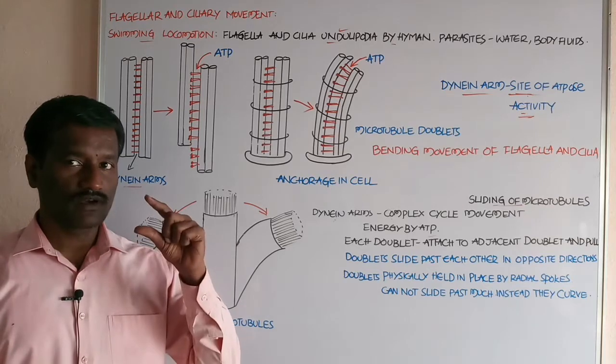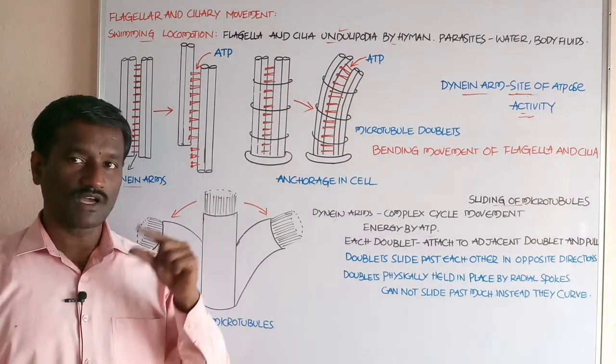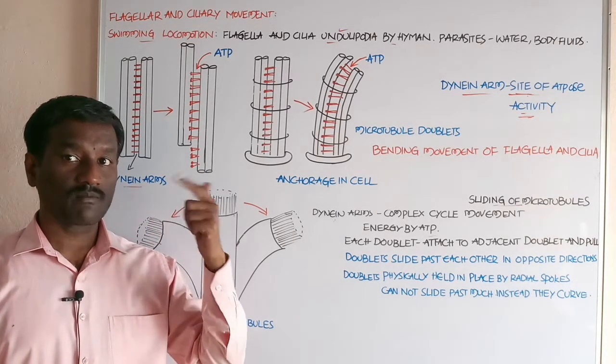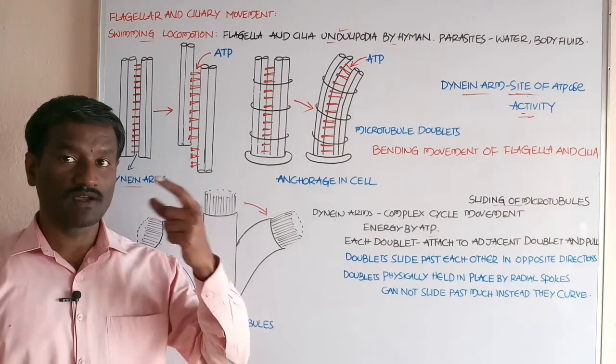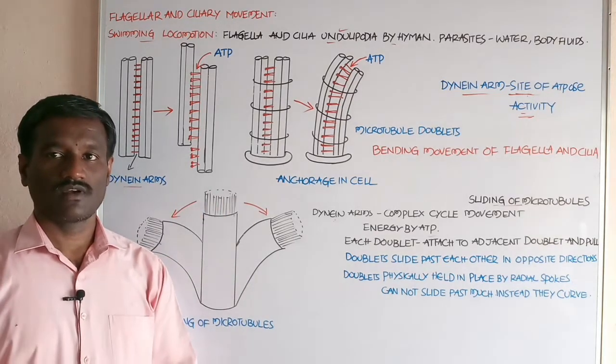Already you know the different types of flagella, and the different numbers of flagella shown by protozoans.